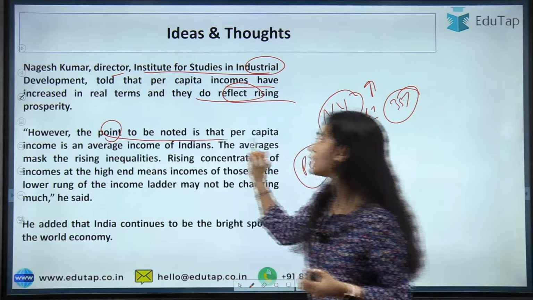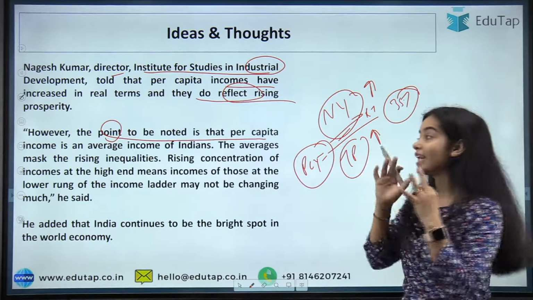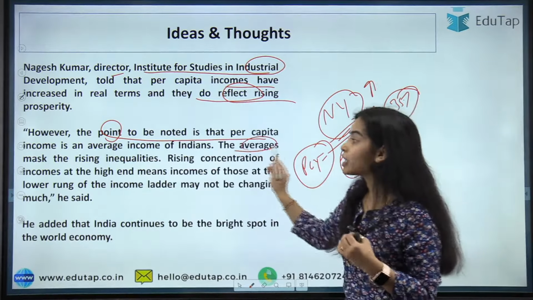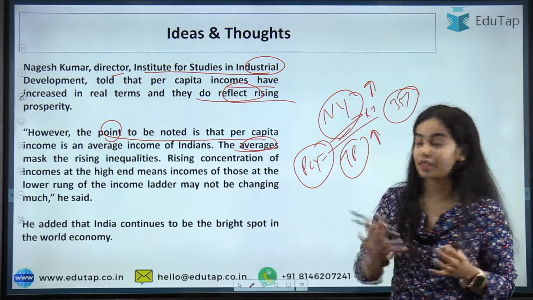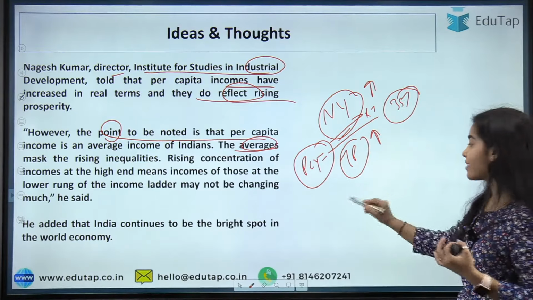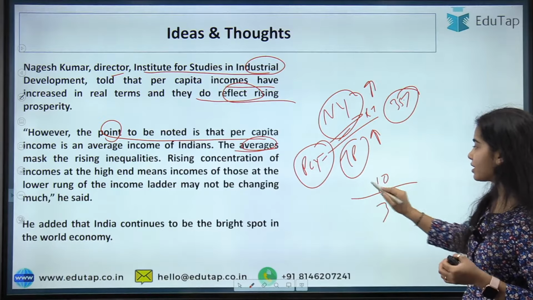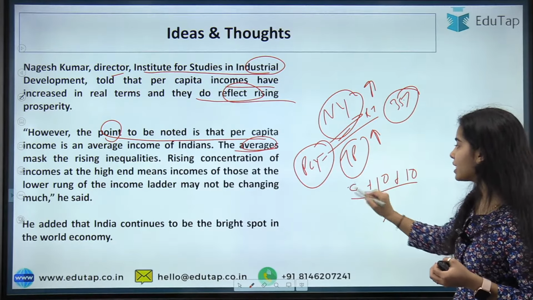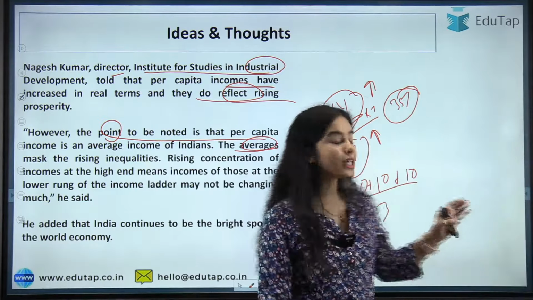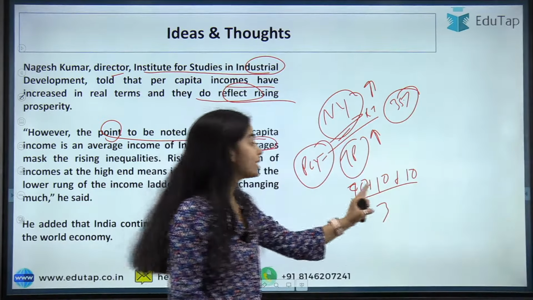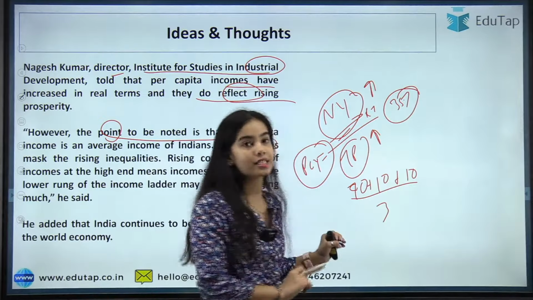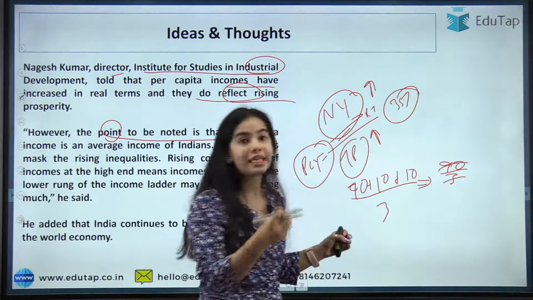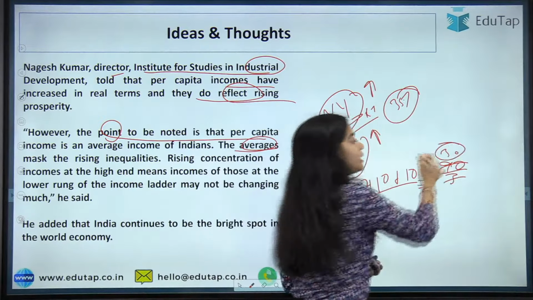However, the point to be noted is that per capita income is an average income of Indians. So it is an average income. The average masks the rising inequality. If we want to calculate the average of 3 people, one person is getting 10, one person is getting 10, while the last person is getting 70. So you can understand that he is getting 70 lakhs while the other 2 people are only getting 10 lakhs. When we calculate it, we will see 90 upon 3. So the average will tell us that all are getting 30 lakhs.